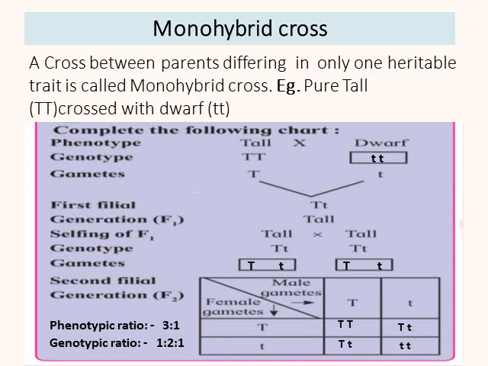Then a male gamete containing capital T and a female gamete containing small t gives hybrid tall. And in the last corner you see the homozygous dwarf plant, small t small t, because both the male and female gametes contain a similar allele, small t.